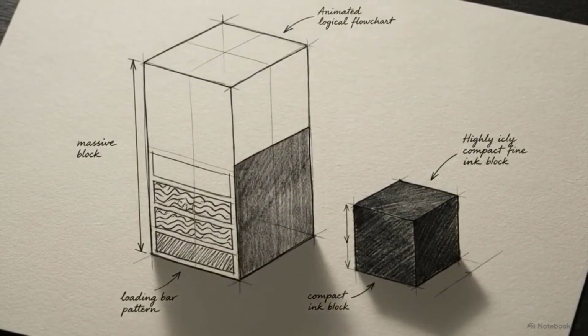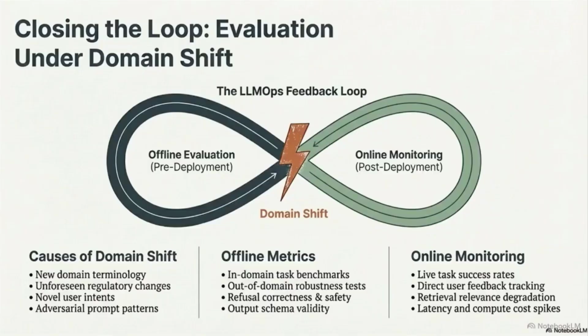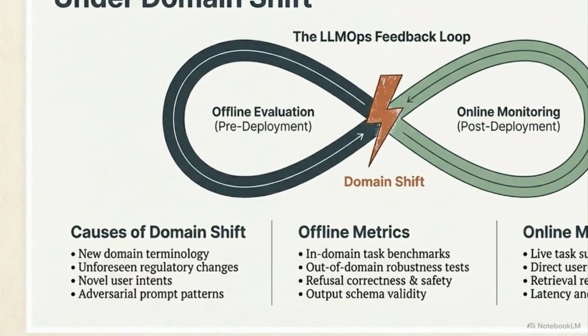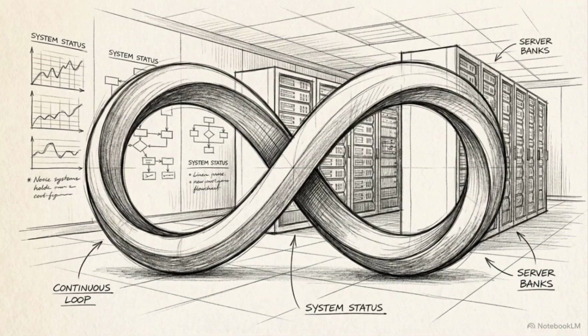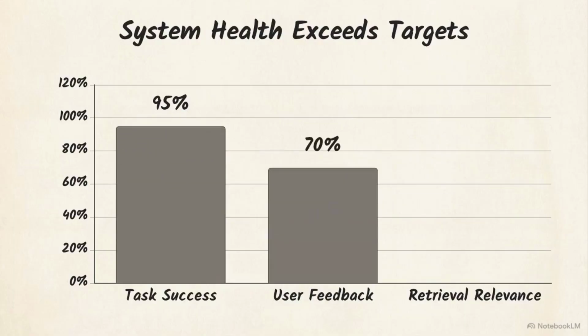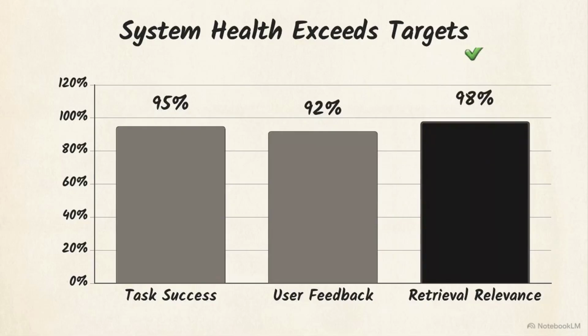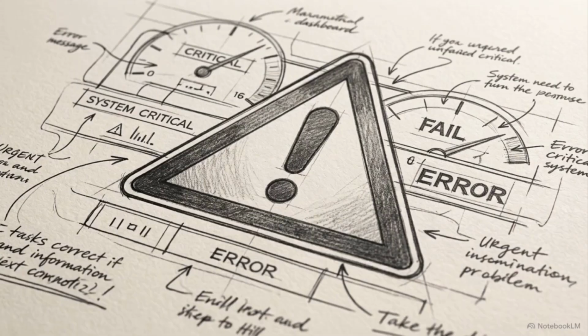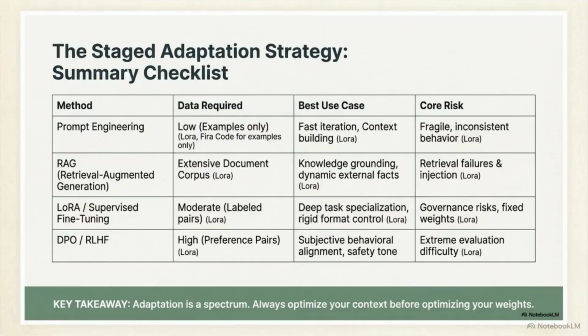This diagram illustrates the LLM ops feedback loop and the reality of domain shift. Once live, the environment drifts as it encounters new terminology, regulatory changes, and adversarial prompt patterns, all of which degrade model performance. To combat domain shift, you must maintain a continuous operational loop. This requires rigorous online monitoring, tracking live task success rates, user feedback, and retrieval relevance to detect exactly when the model begins to fail.